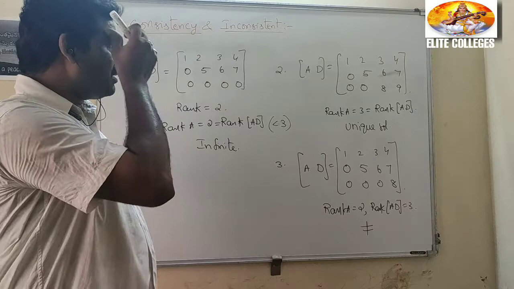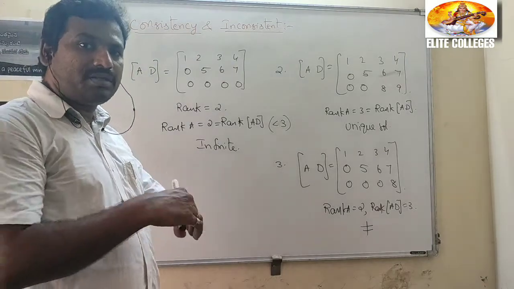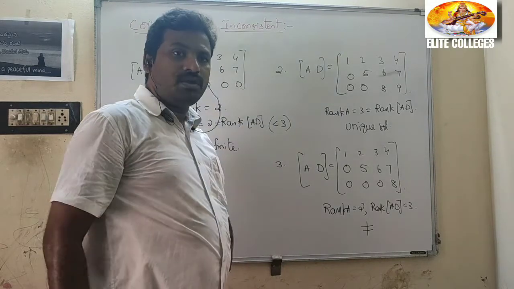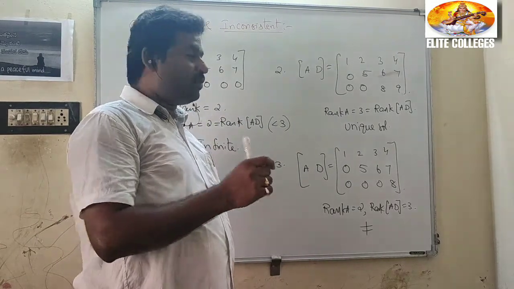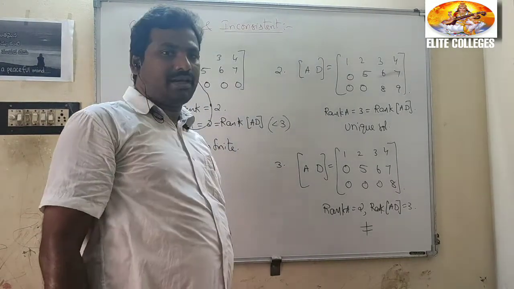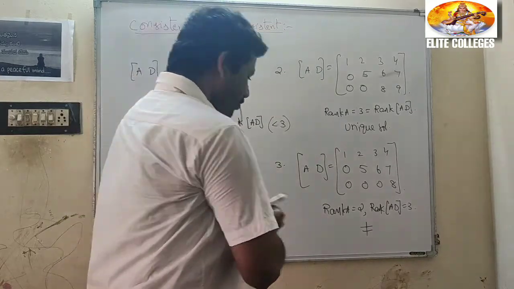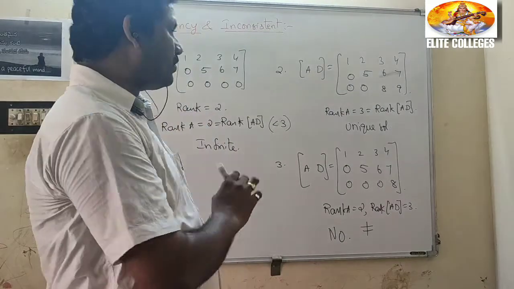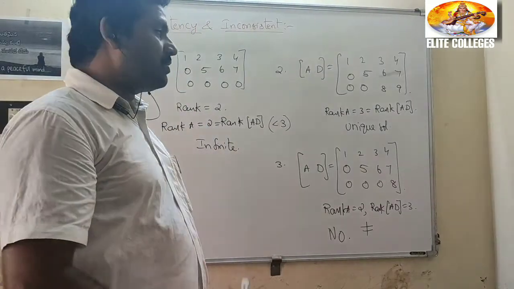That means whatever system of equations they give, you apply the row operations and convert into this form. By using echelon form, we decide the rank, compare rank A with rank AD, and decide the solution. Whatever problem they give, just use this and we will get the solution.